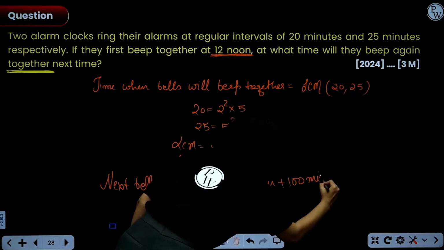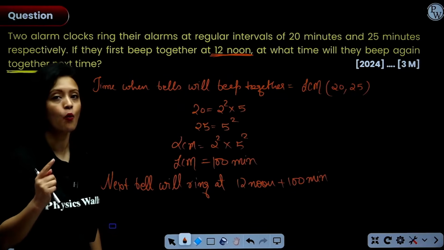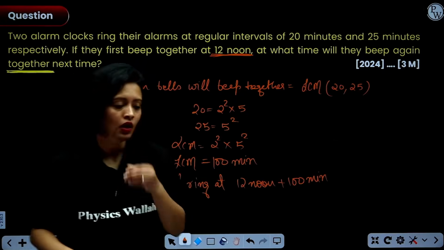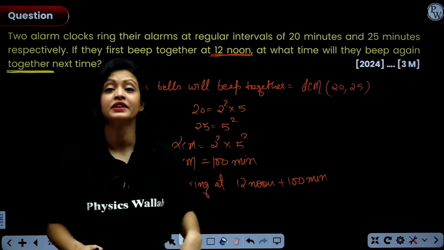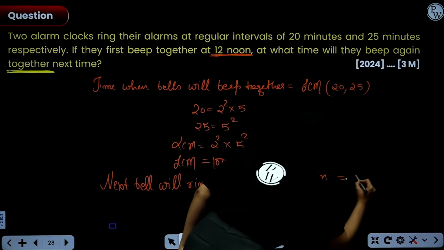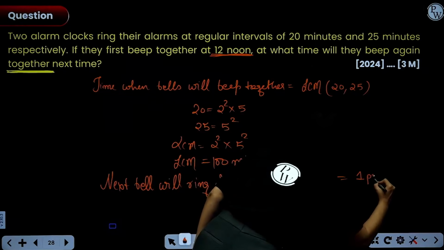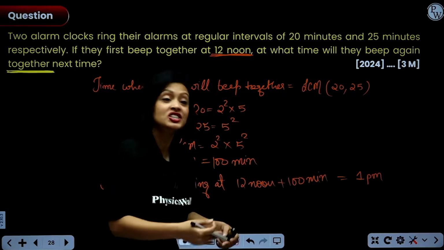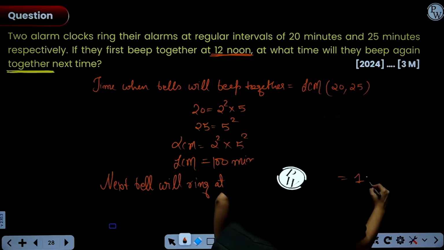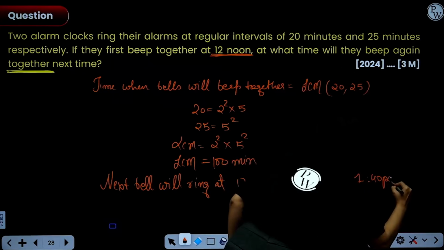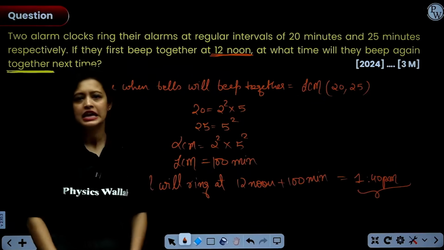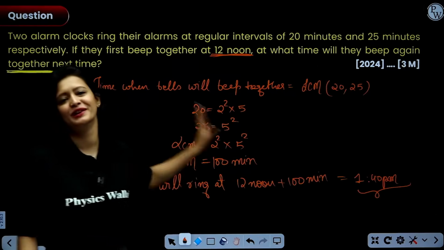Now everyone knows that 60 minutes means 1 hour, right? So 100 minutes can be broken as 60 plus 40. That means 1 p.m. plus an additional 40 minutes. So you can directly say 1:40 p.m. This is the final answer, everyone. I think this was very simple, very basic.